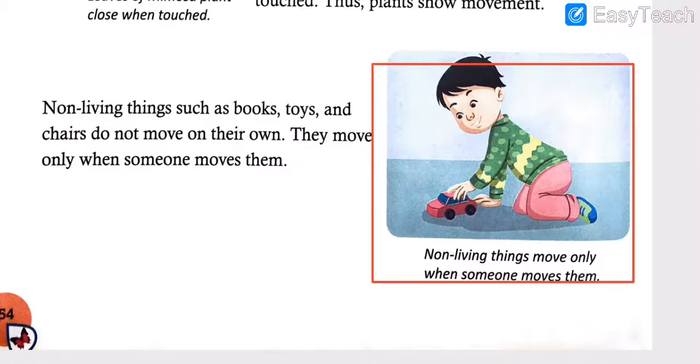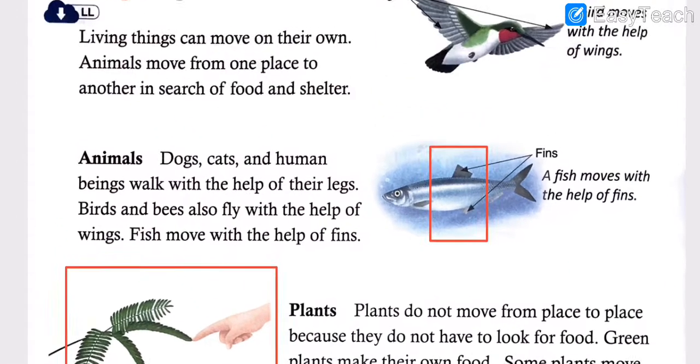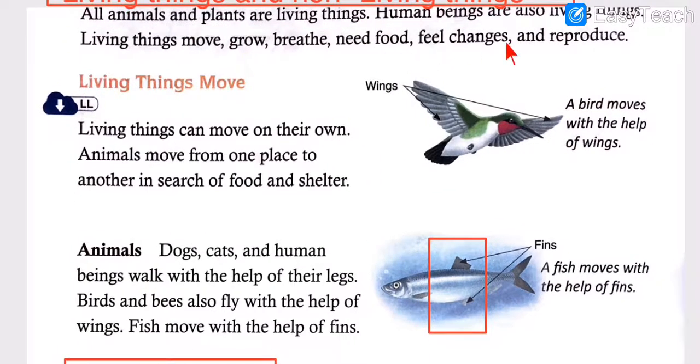So non-living things do not move on their own. They do not eat, they do not breathe. All the characteristics which were there in all the living things, plants, animals, fishes, birds, are not there in the non-living things.